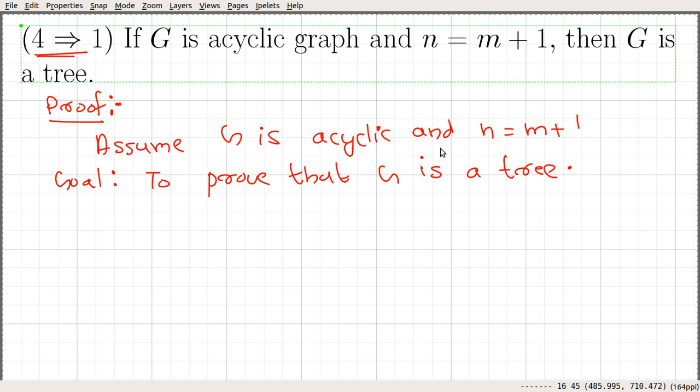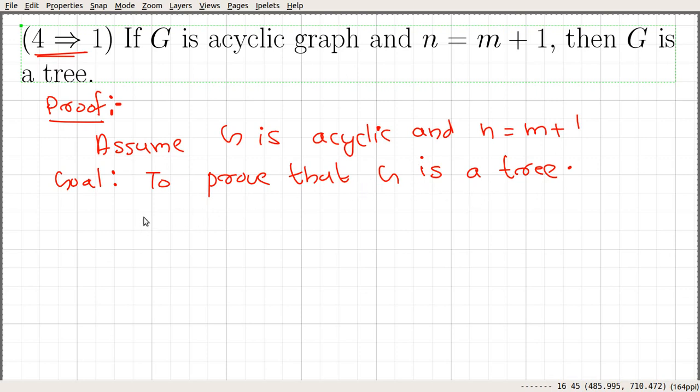By definition, a tree is an acyclic connected graph. Here we are given that G is acyclic, so we need to prove that G is connected. If we are able to prove that G is connected, then we can say that G is a tree.